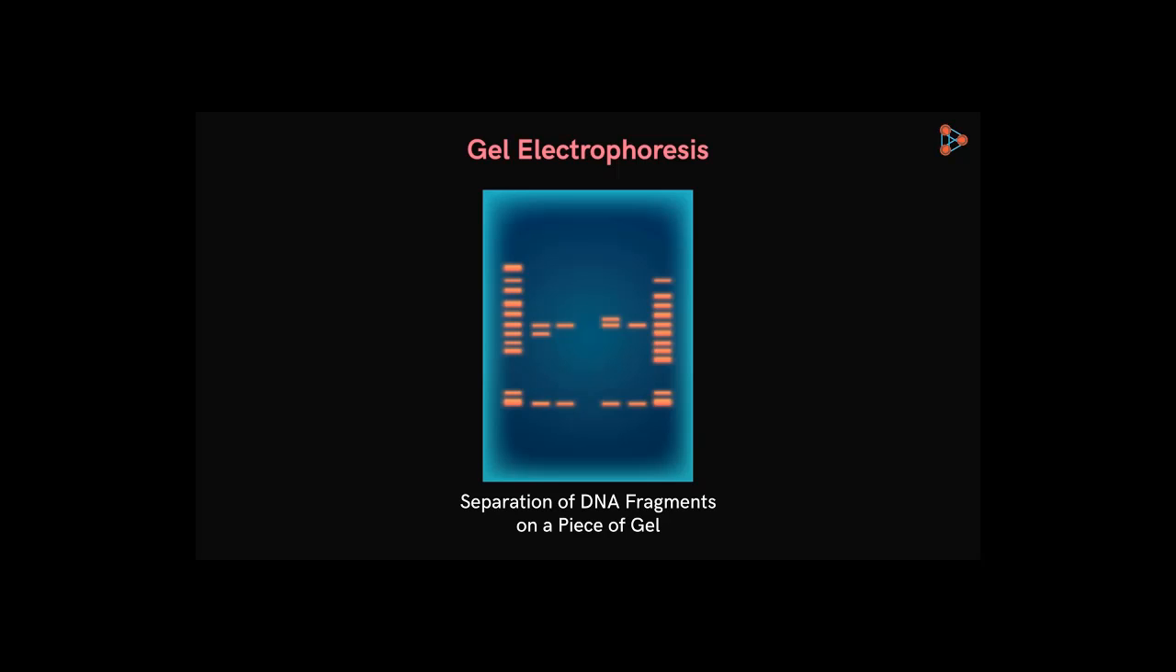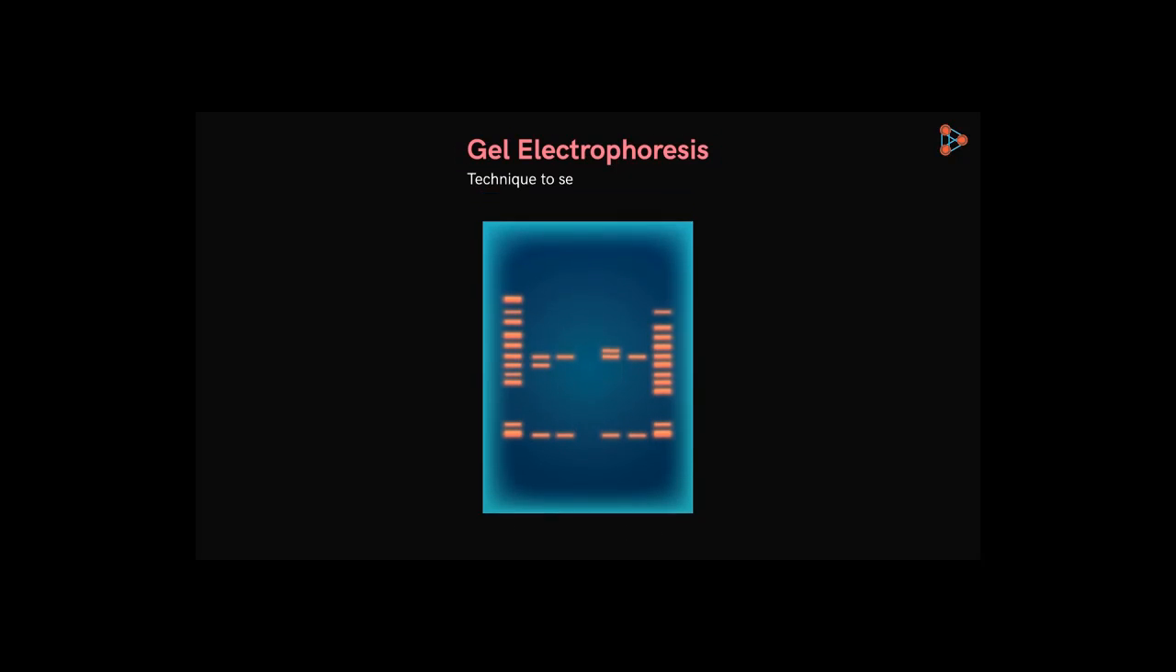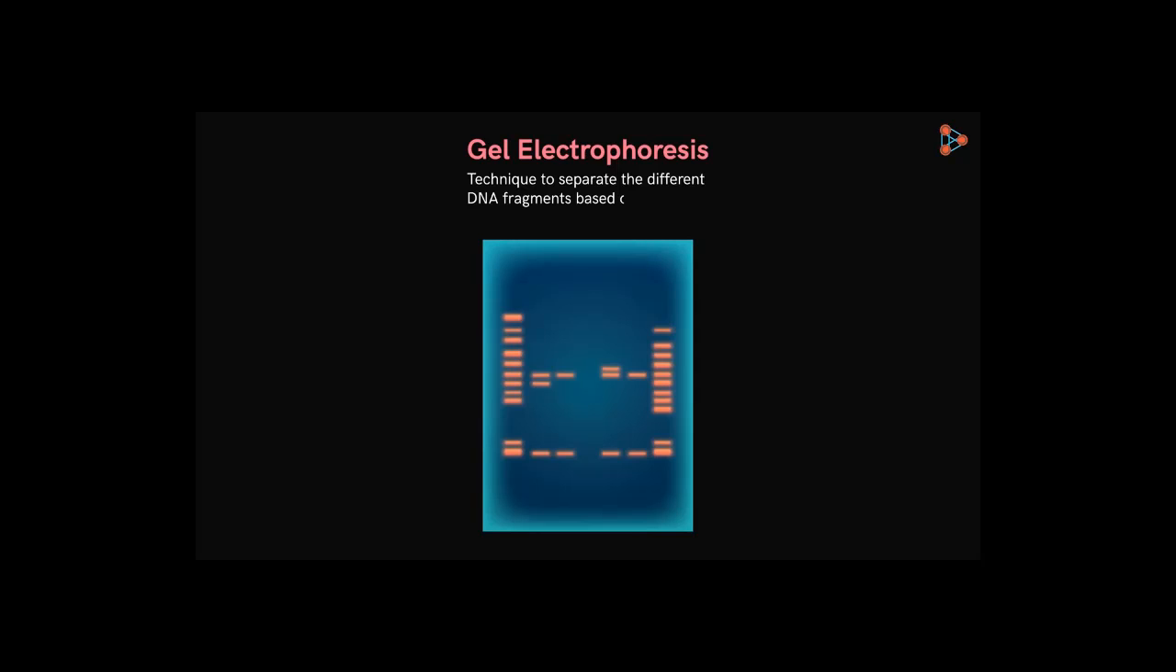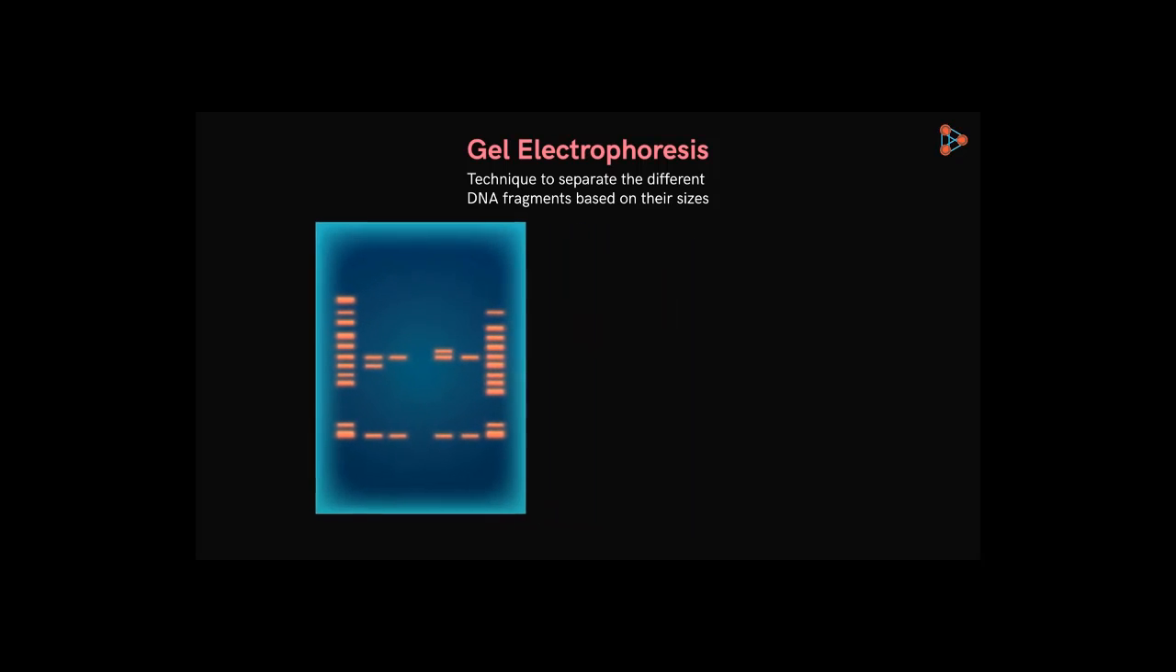Let's have a look at how the process works and also the principle behind it. Let's begin with the definition first. Gel electrophoresis is a technique to separate different DNA molecules based on their sizes. Can you guess why it is called gel electrophoresis? Okay, let me help you with this. This separation technique is based on the movement of charged molecules when exposed to an electrical field. And this movement occurs in a gel medium. Hence, it's known as gel electrophoresis.